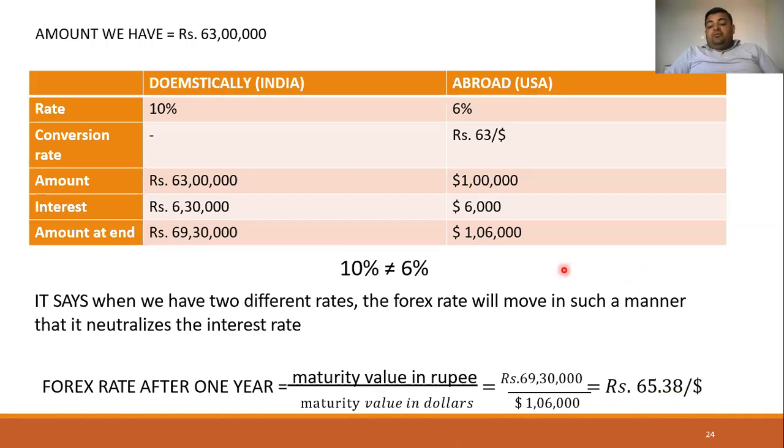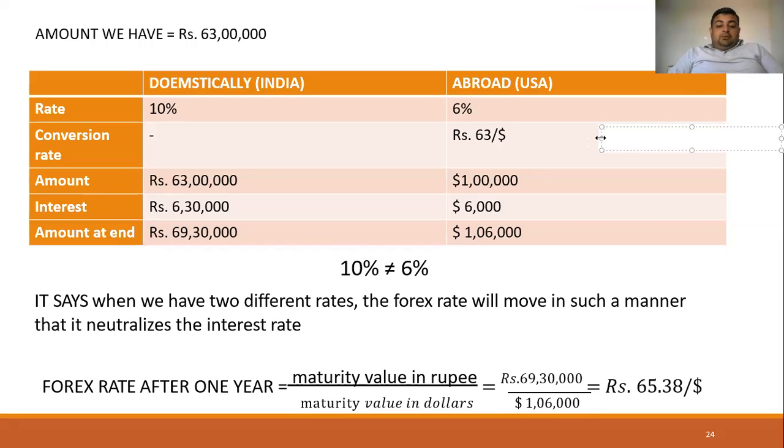Now what will happen if the Indian rupee has fallen by 2.38? It means that at maturity, the 1,06,000 dollars will be equal to the 69 lakh 30,000 rupees, because there is interest rate parity. Let me explain how it happens with an example. Let's take a text box here.